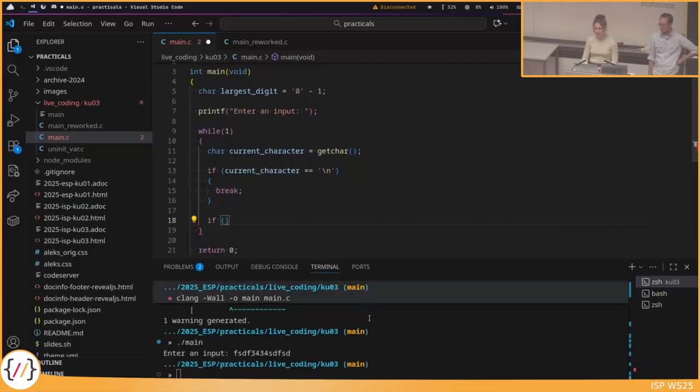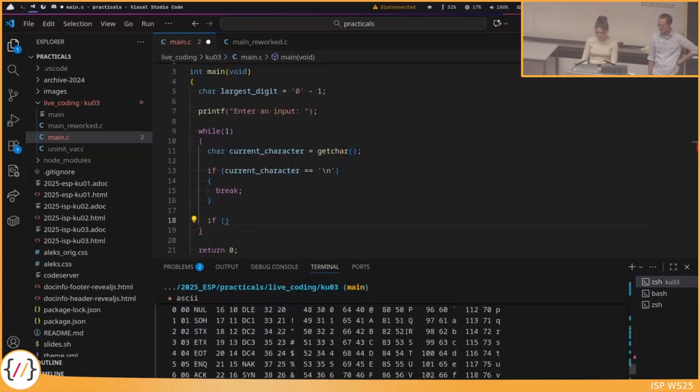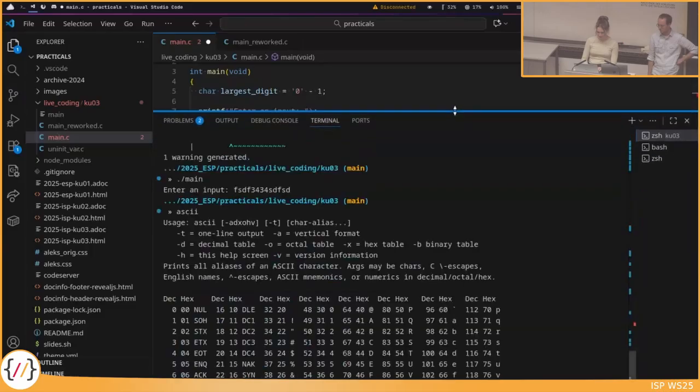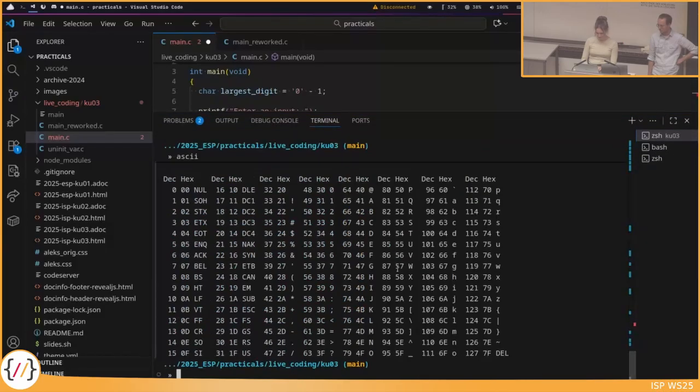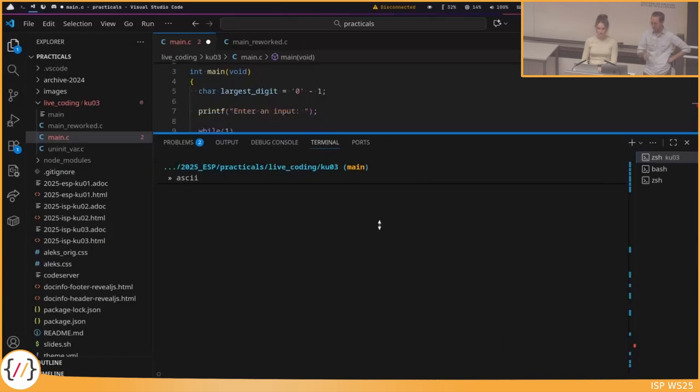Yes, exactly. That's what we'll do now. We have something installed to see the ASCII table. What we can use here is that we know that in the ASCII table, the characters 0 to 9 are after each other for the ASCII values. So 0 is 48 and 9 is 57. And by that, we can just compare and check if the character is anything between the 0th ASCII character and the 9.